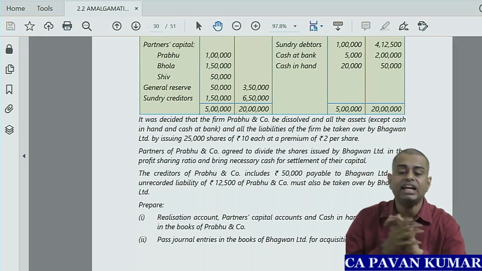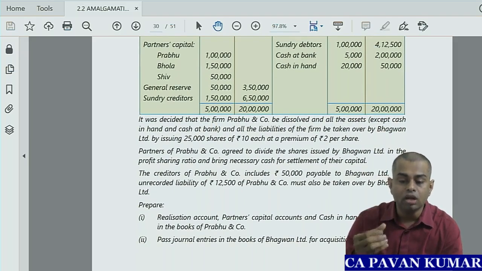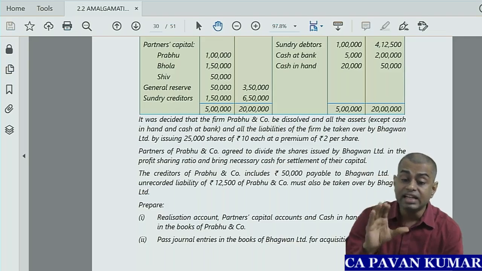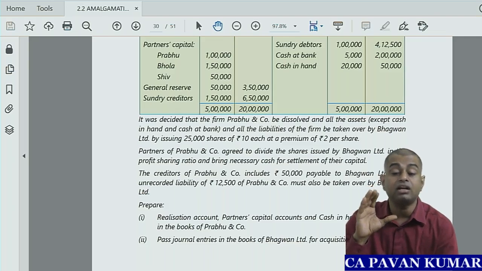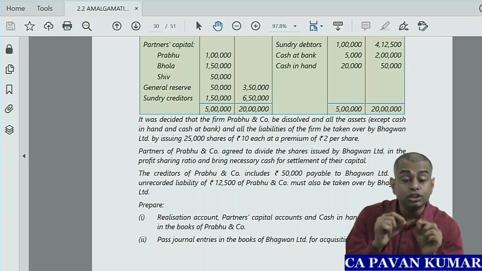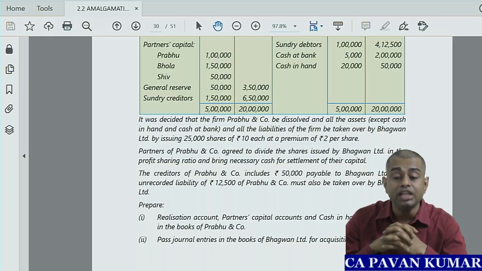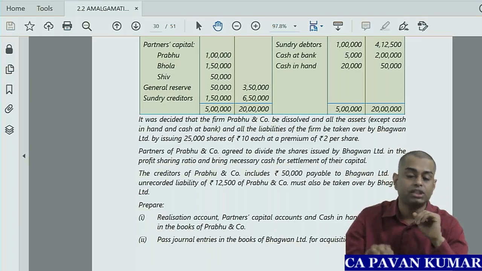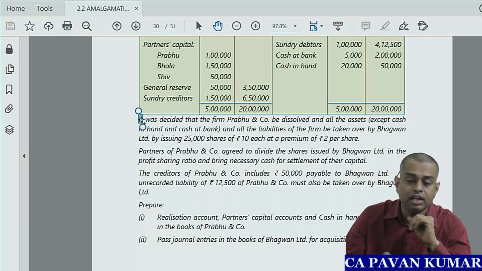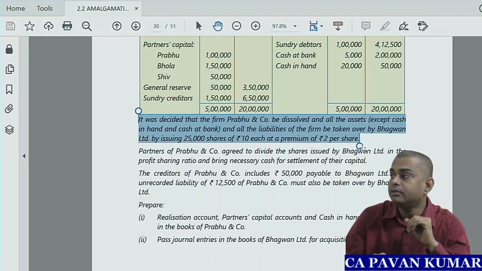It was decided that the firm Prabhu and Company be dissolved, and all the assets except cash in hand and cash at bank, and all the liabilities of the firm, be taken over by Bhagavan Limited by issuing 25,000 shares of 10 each at a premium of 2 rupees per share. Read this para again.